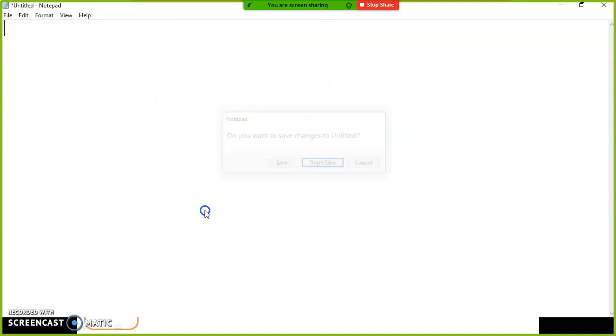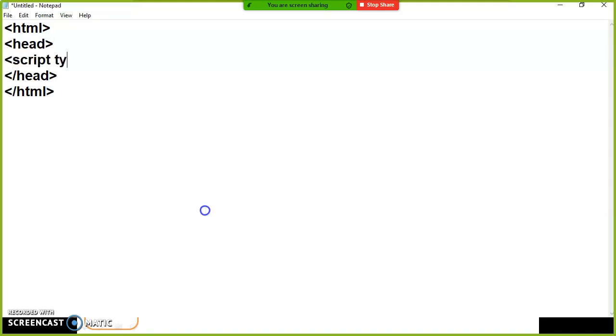I'll open the HTML tag, and here you close the HTML tag, and within this HTML tag you open the head tag and close the head tag, and within this I'll open the script, type is equal to text/JavaScript, and close the script tag.